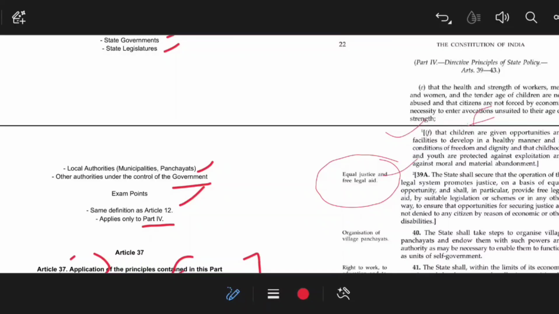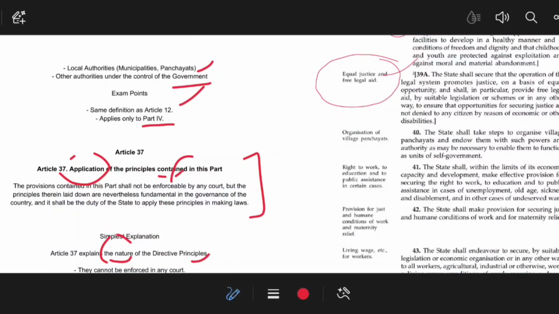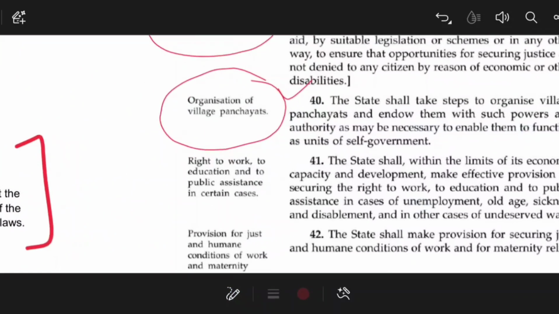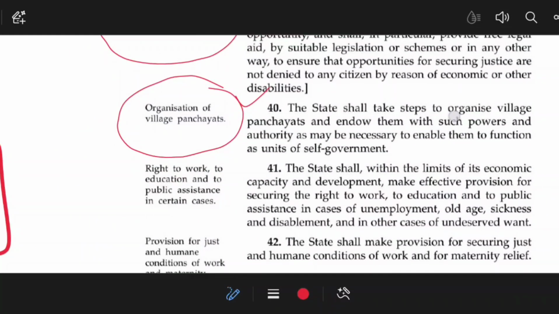Then from Article 39 we come to Article 40 of the DPSP, and this article is about the organization of village panchayats. The State shall take steps to organize village panchayats and endow them with such powers.